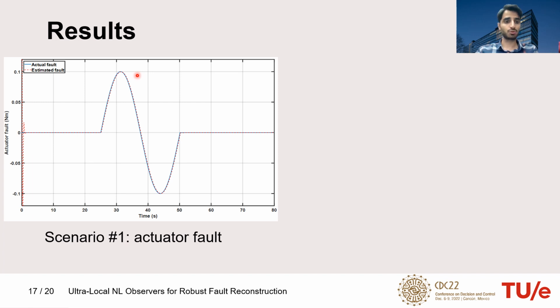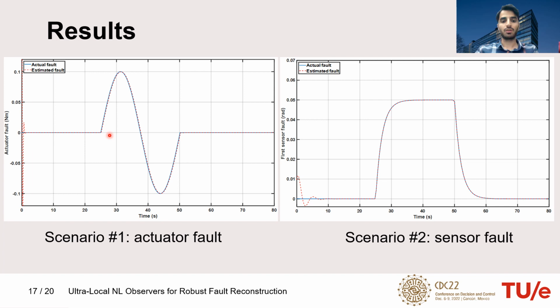And our proposed method can estimate it accurately. For the second scenario, we have simulated a constant fault, and because for this fault the model mismatch f dot is 0, our proposed method can estimate it with 0 error. So it gives us a perfect estimation.